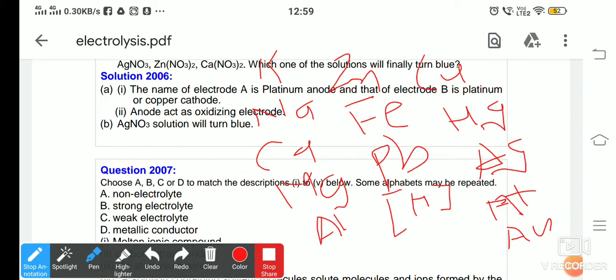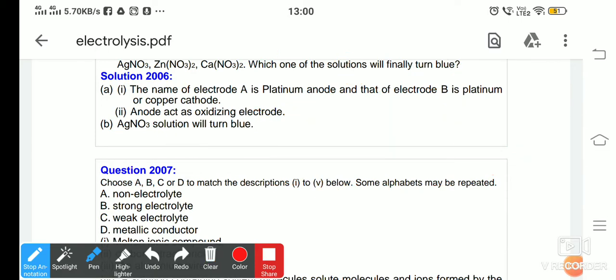Now we had learned that as you move from top to bottom, the reactivity decreases, and the elements which are more reactive can displace a less reactive element, but a less reactive element cannot displace a more reactive element. In this case, only silver lies below copper. All other elements are more reactive, and therefore silver solution will turn blue. Copper can only displace silver from silver nitrate solution. Copper cannot displace zinc, calcium, or potassium from their solutions. This was the concept of electrolysis.